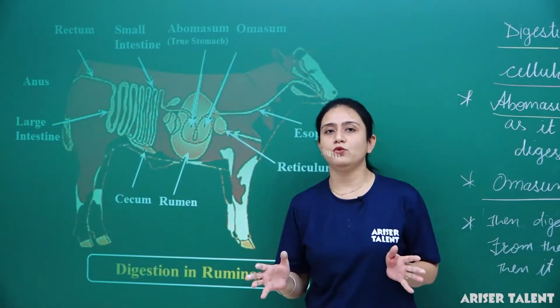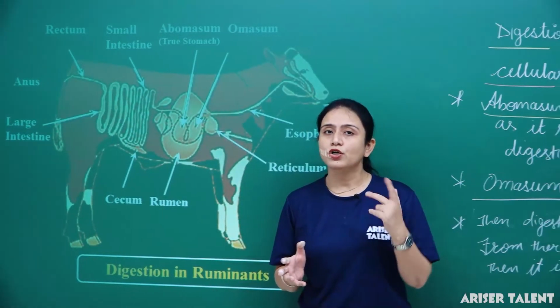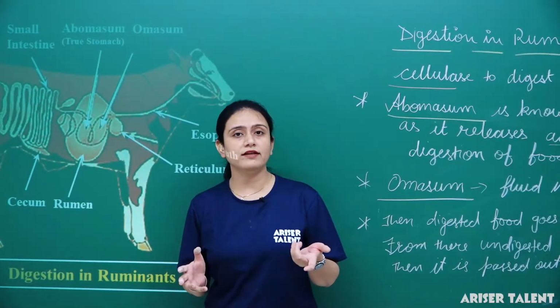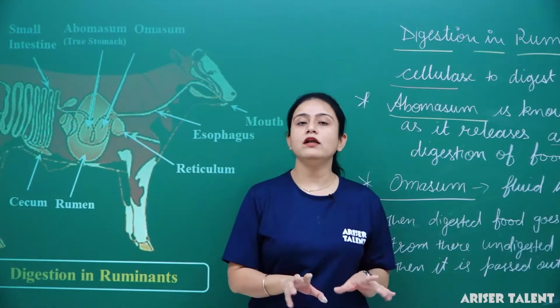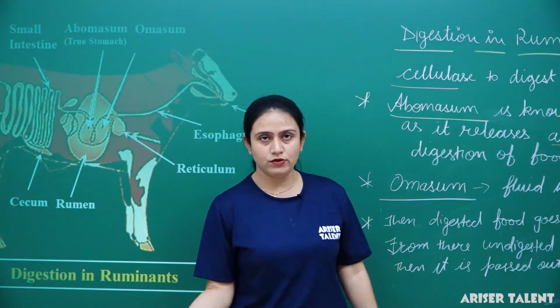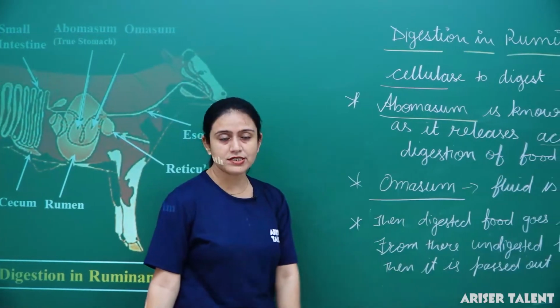Now let me explain you. In this chapter we studied two types of digestion. What are they? One is intracellular and another is extracellular. Here the digestion of ruminants is complete.